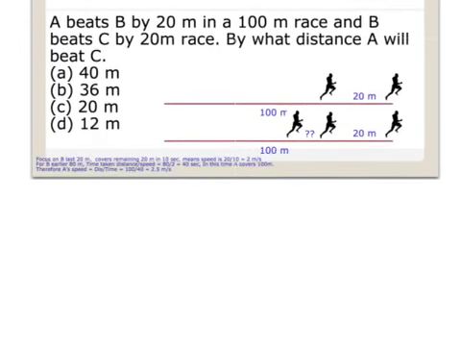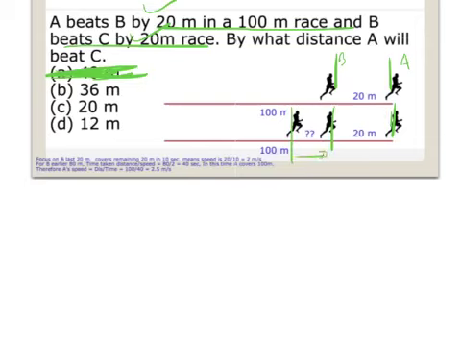A beats B by 20 meters in a 100 meter race. B beats C by 20 meters in a 100 meter race. How much will A beat C by? Fine. A beat B by 20, B beat C by 20. You will get a feeling from inside that the answer should be 40. But wrong. The answer is not 40. Why? Because when A is 100, B is 80. When B is 100, C is 80. But when B is 80, C will be a little bit less behind. That's exactly what we have to find here.